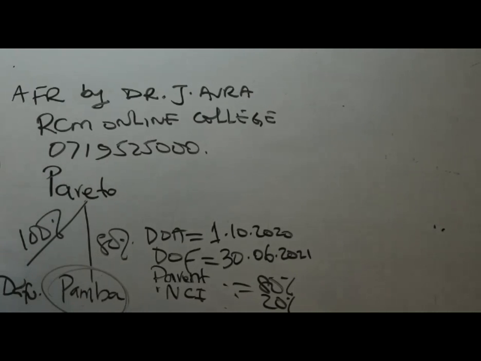If you read the question very well, we are told in note number 3 that Pareto Limited had acquired 100% equity interest in Dafu Limited a number of years ago, which is very good for me, when its retained earnings amounted to 1750. So Dafu automatically is, just like Pamba, a subsidiary.